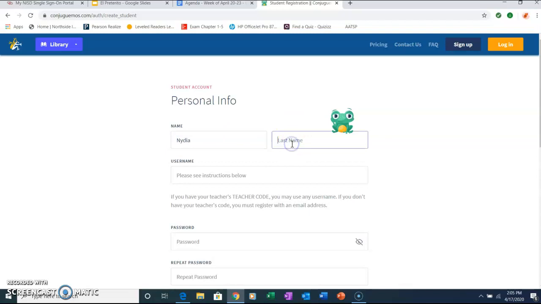And I'm going to put my information here. Now, usually if you are putting a username, I would recommend that you use your email address, your Google email address as your username, okay? I'm not going to use it right now because then it will recognize that I am already here and it will not let me show you how to do it. So I'm going to use a generic username. Hopefully there's nobody with that name. And I'm going to use the password that I just showed you, Spanish 2.